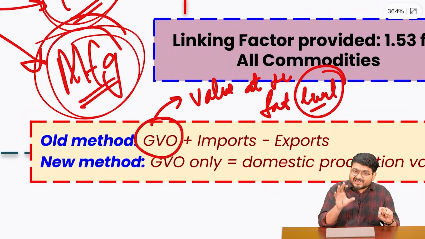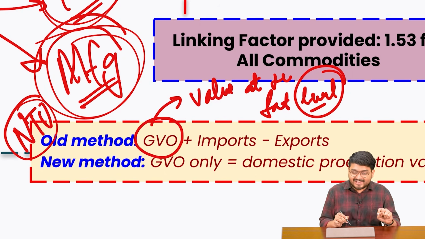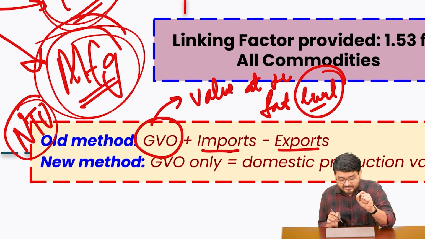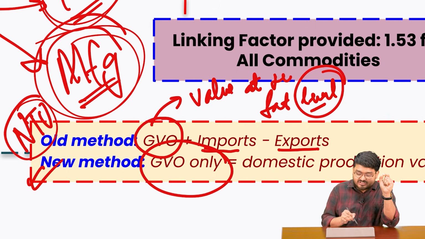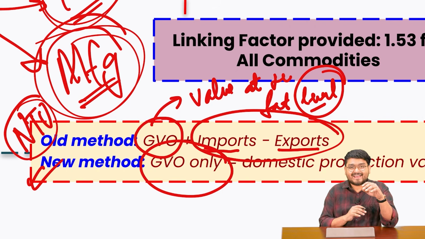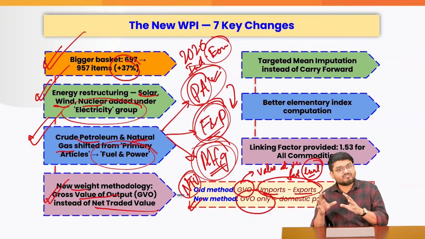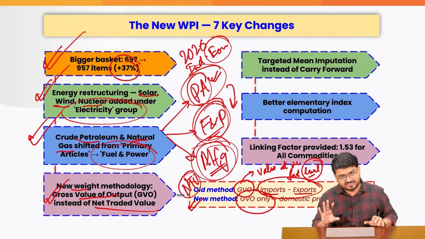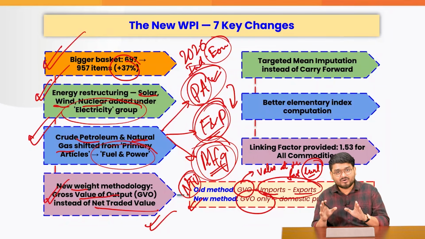But what the old method followed is the net traded value, that is the GVO plus imports minus exports, right? Now, the new method is following only GVO. This is a new change, that we are not calculating imports and exports because we are focusing on pure domestic value addition or pure domestic production. As simple as that, right? We are only calculating the domestic value addition.